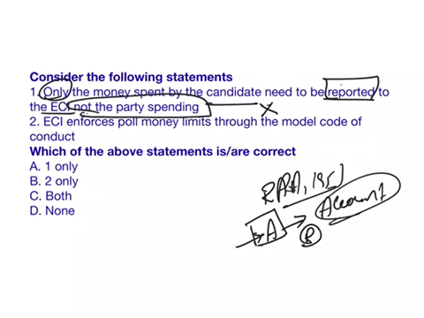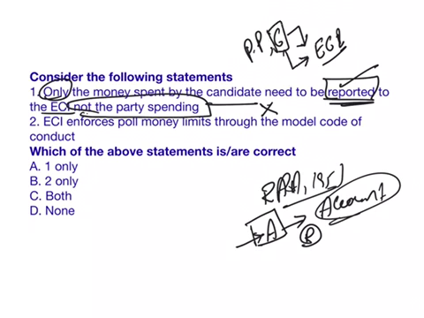Here we have given the question that they need to be reported. When it comes to reporting, both the political party as well as the candidate should report to the Election Commission of India regarding their expenses during the election. Whereas only the candidate has to lodge an account with the Election Commission of India about his or her expenses. So statement 1 is incorrect.